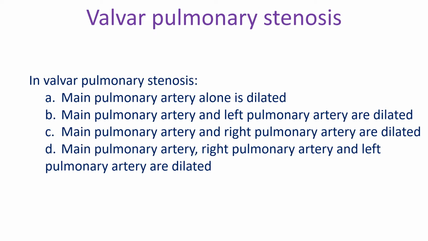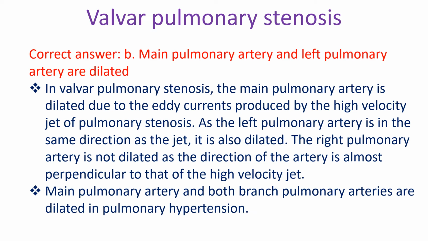In valvar pulmonary stenosis, A. Main pulmonary artery alone is dilated. B. Main pulmonary artery and left pulmonary artery are dilated. C. Main pulmonary artery and right pulmonary artery are dilated. D. Main pulmonary artery, right pulmonary artery and left pulmonary artery are dilated. Correct answer B. Main pulmonary artery and left pulmonary artery are dilated.